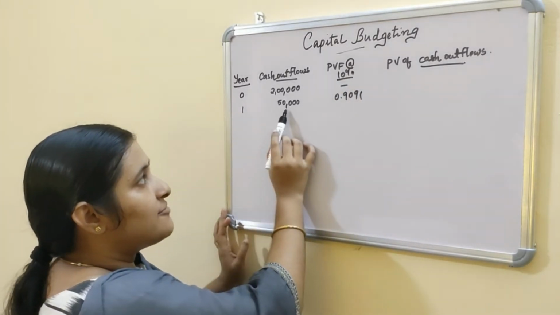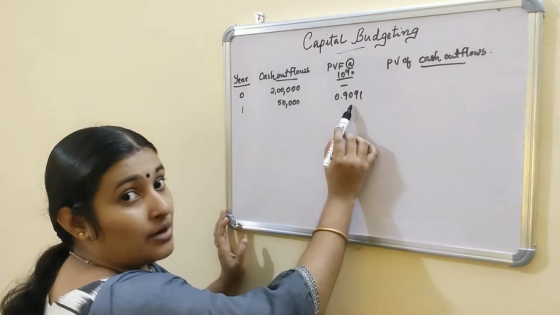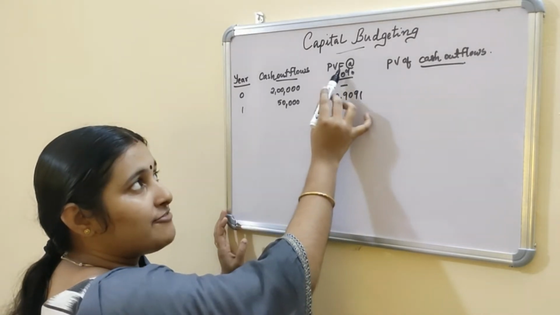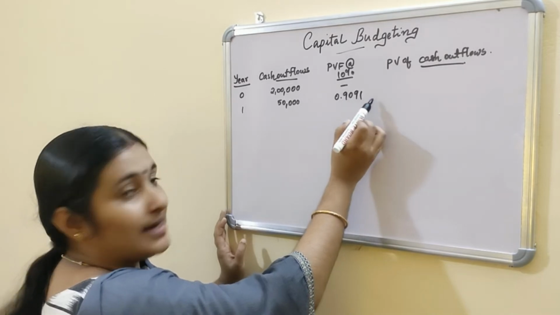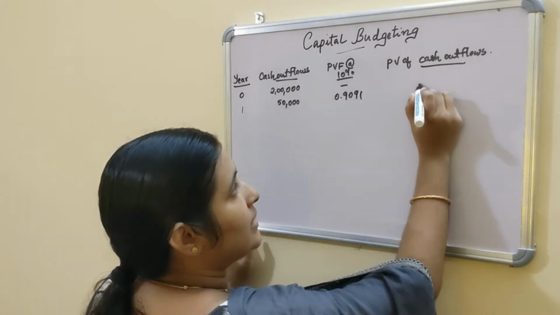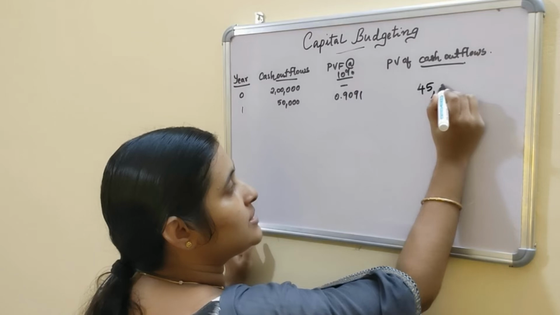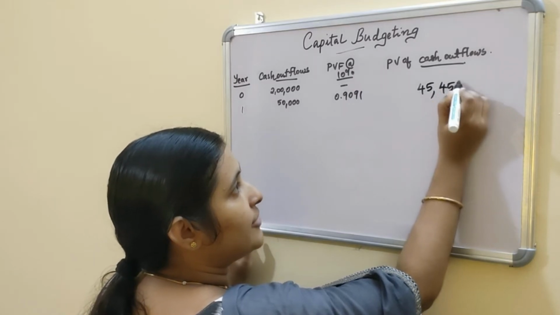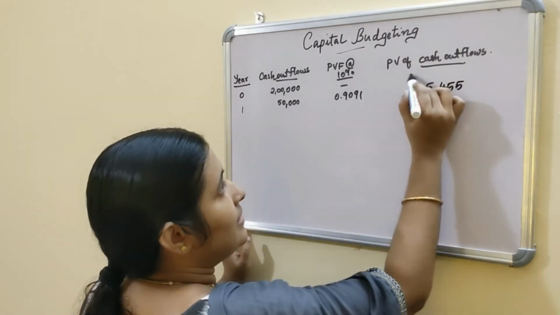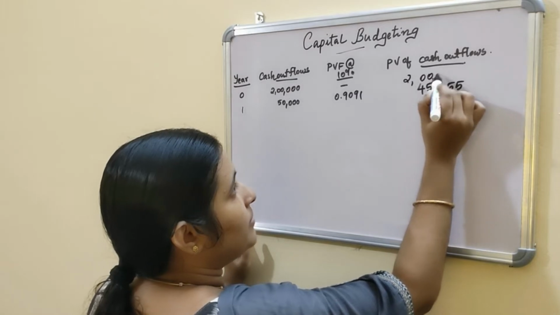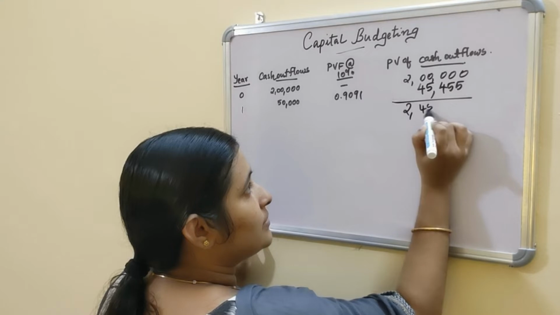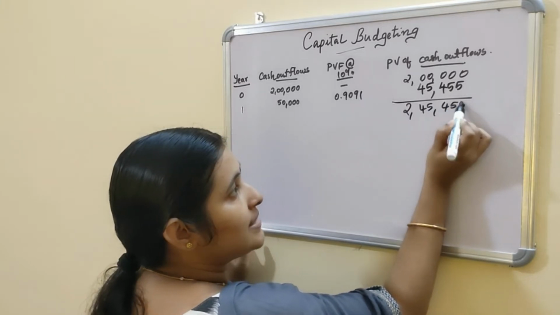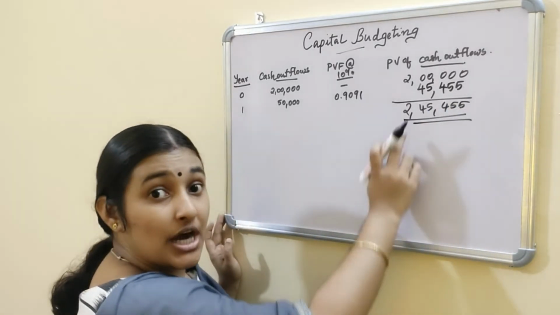So in the first year 50,000 is to be discounted at the present value factor 0.9091 and the amount is 45,455, and the initial investment of 2 lakh cannot be discounted. So this is the present value of cash outflow.